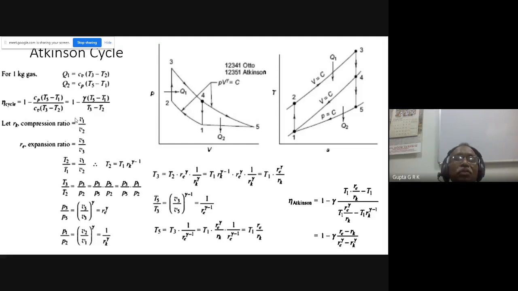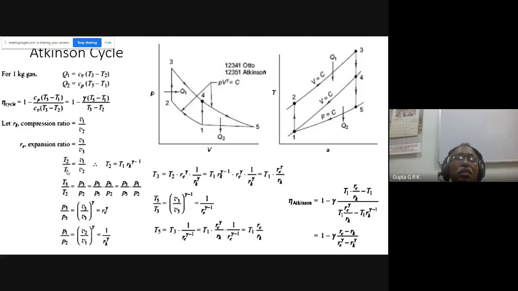And here we define the compression ratio. The compression ratio is from 1 to 2, so V1 by V2 is the compression ratio. And the expansion ratio, because it is expanding from 3 to 5, V5 by V3 is the expansion ratio. These two are sufficient, expansion ratio and compression ratio.